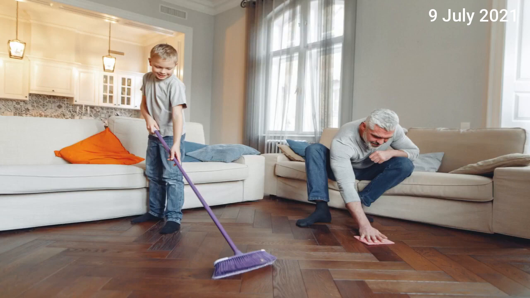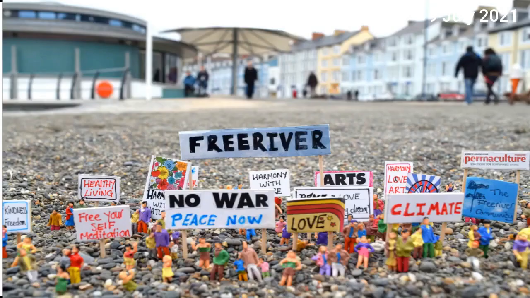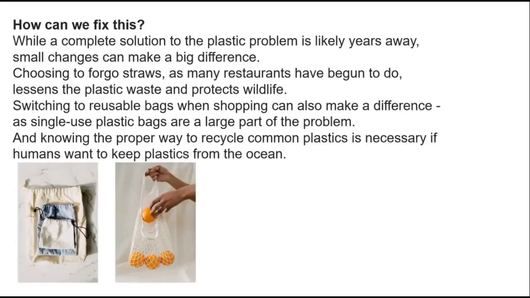When we go to a place where we can drink coconut water, it is better to say no to a plastic straw. It is better to depend on reusable bags which we can wash and use again instead of simply going for plastic bags. These things we all have to do.